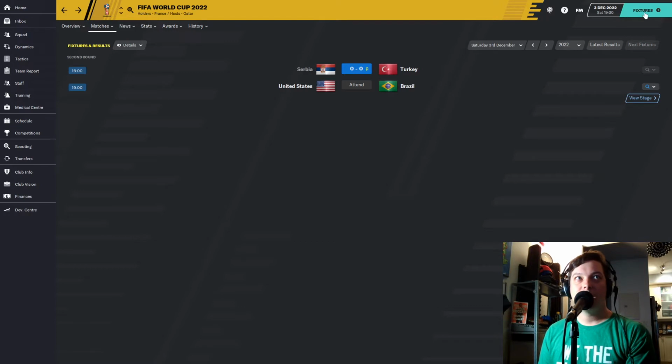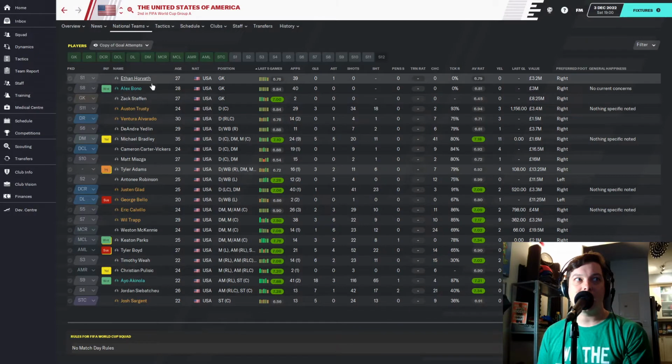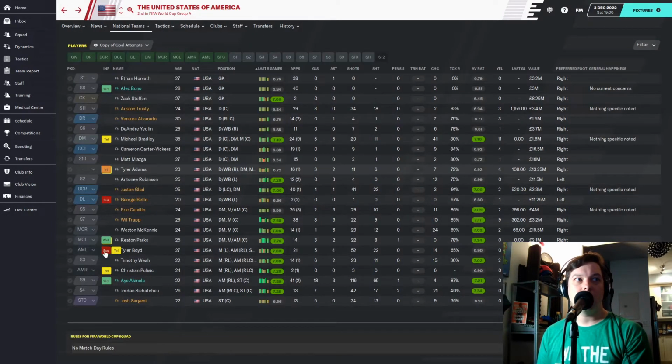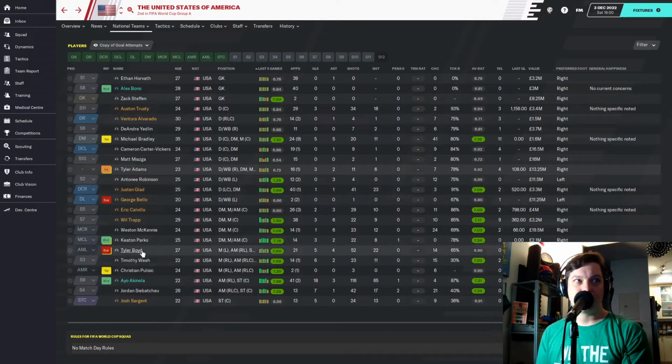All right, and we're ready for the United States versus Brazil. Will the United States be able to stem the tide from the Brazilians? We don't know. Let's check out the injuries first going into the match. George Bello is suspended for the United States, the left back. He's their starting left back, a 20-year-old playing at Brighton in England. So he won't feature in the match today. Also, Tyler Boyd is suspended for the United States, playing at Besiktas, a 27-year-old. He will not feature at attacking midfield left. And I think that's it.